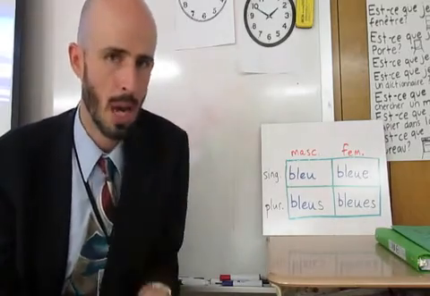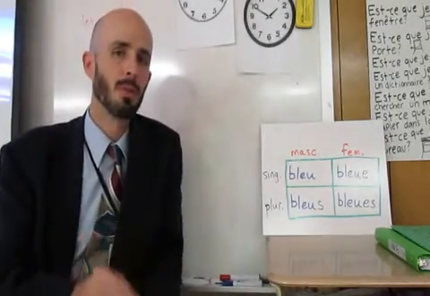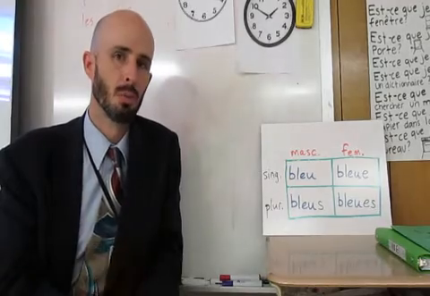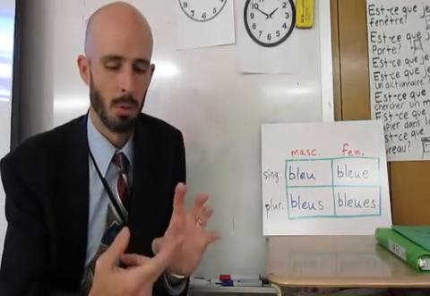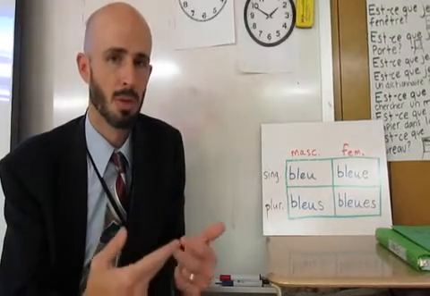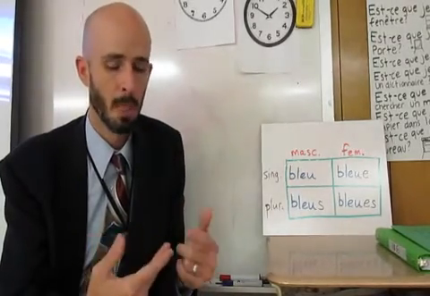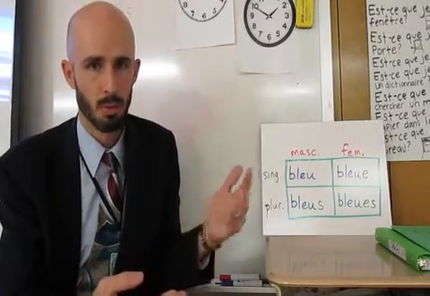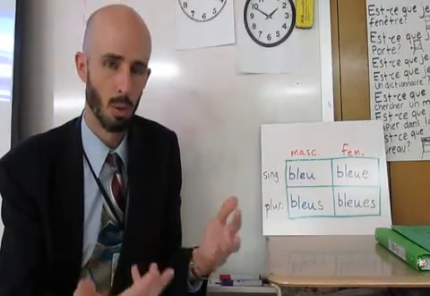In French, all adjectives have to agree with the nouns they modify in both gender and number. So we already know we have, in terms of number, 2 categories, singular and plural. In terms of gender, we have 2 categories also, masculine and feminine. 2 times 2 gives us 4 categories, or 4 forms.